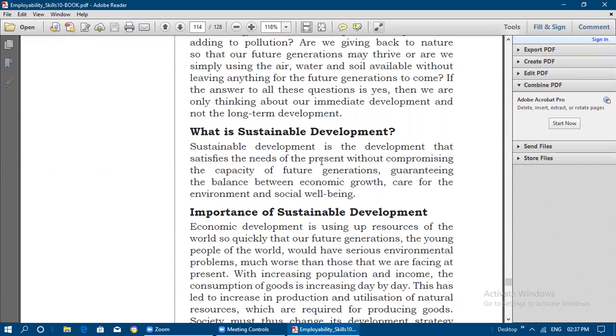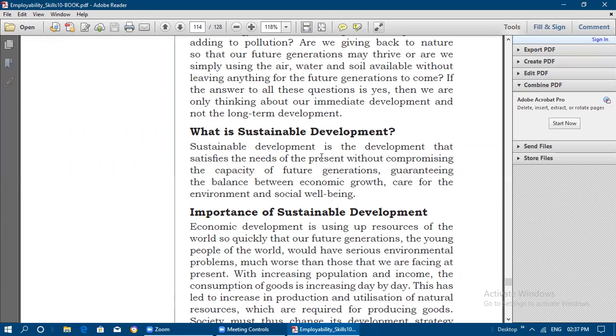So sustainable development is the development that satisfies the needs of the present without compromising the capacity of future generations. So future generations should not get affected because of our consumption. So like that, we need to develop in all aspects. Without compromising the capacity of the future generations, we need to develop and we need to satisfy the